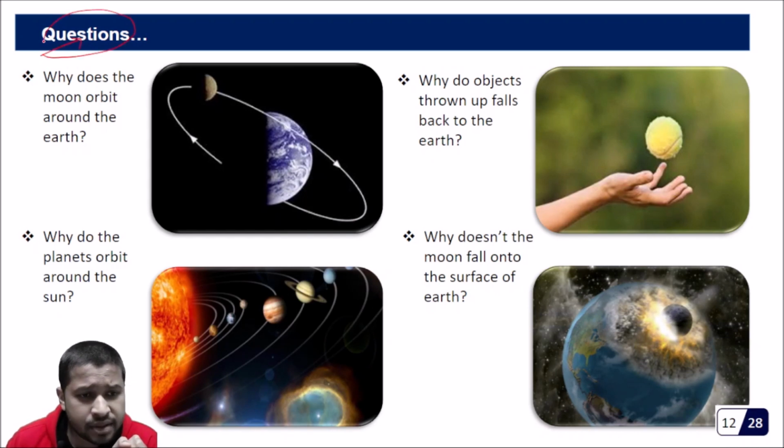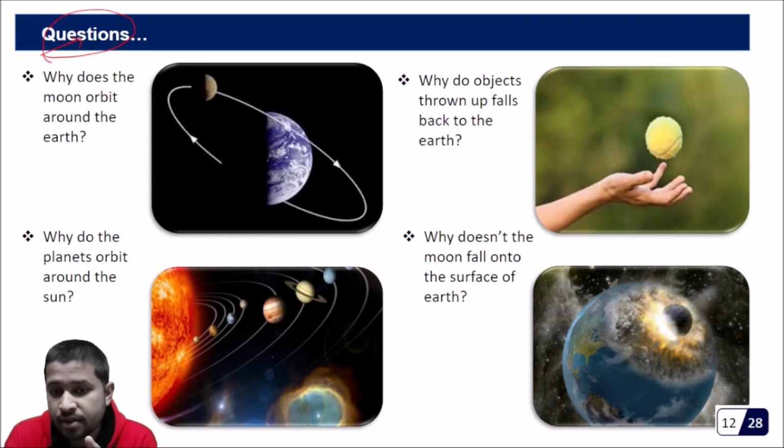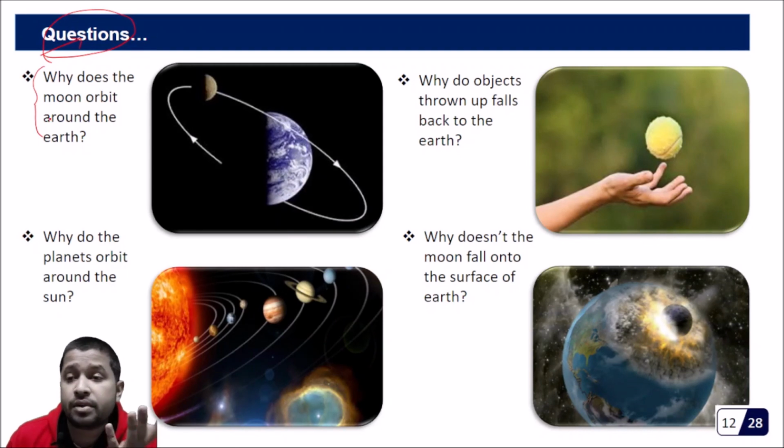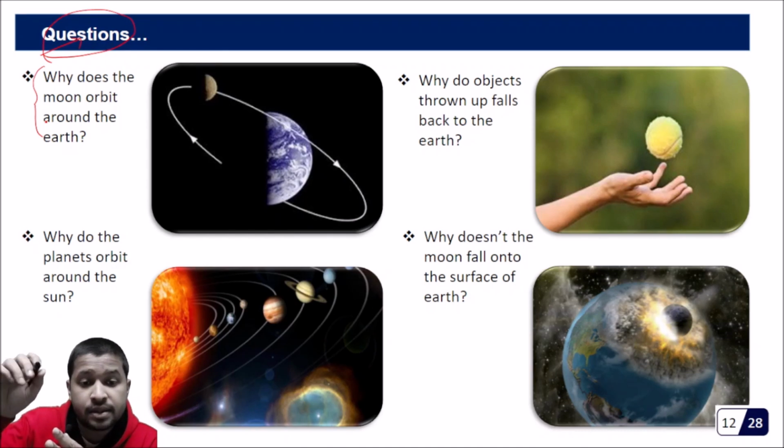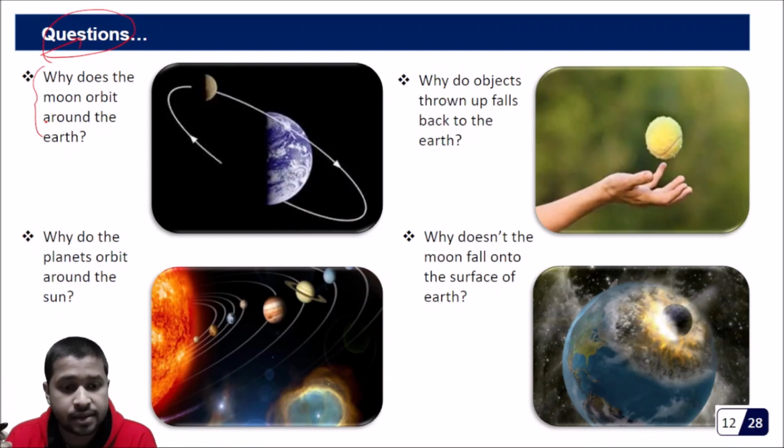What happened is this: various people had different kinds of questions in mind, and while trying to find the answers to these questions, one by one we came up with some good theories which explain the different phenomena. For example, why does the moon orbit around the earth? If we are observing, we see that the moon is orbiting around the earth. Now I should ask, why is it orbiting? It could have gone out of its orbit and far away from the earth. Why is it not going?